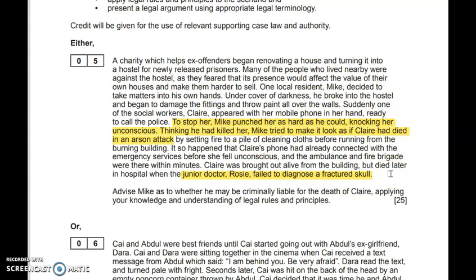So involuntary manslaughter, you could look at unlawful act manslaughter because, of course, Mike has done an unlawful act, which looks to be dangerous. So he may be liable under unlawful act manslaughter as well. Look at the next one.